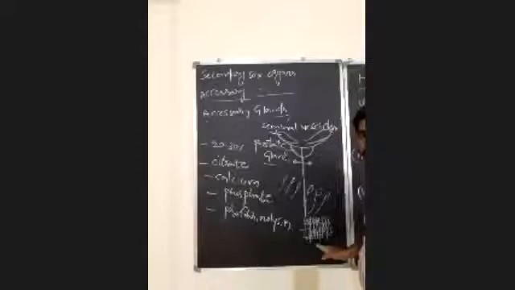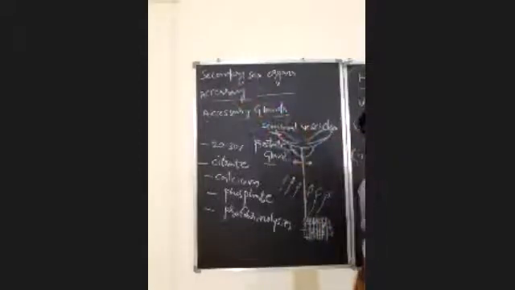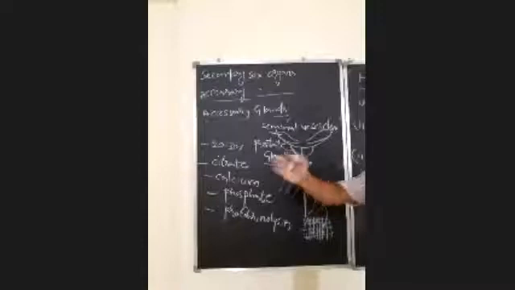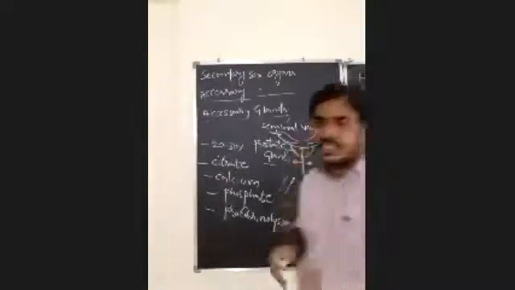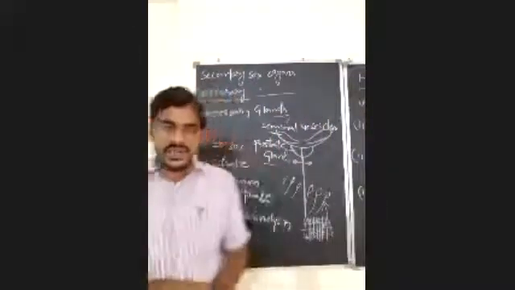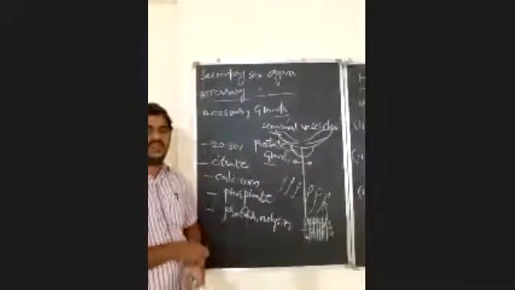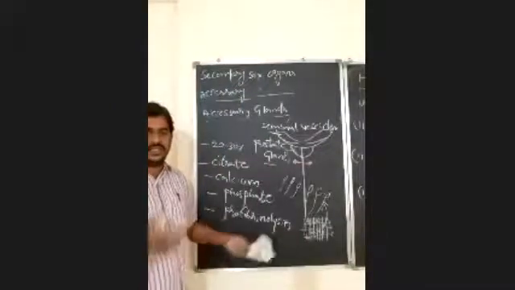There should be a breakdown, and all the spermatozoa will become free. Then only will they move vigorously towards the ovum. And once sperm reaches the ovum, fertilization will be done. Otherwise, there is no chance.